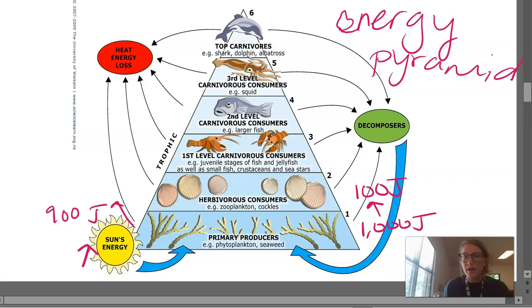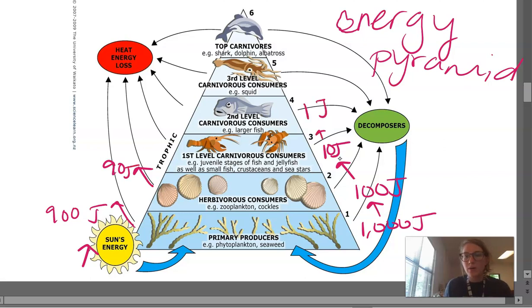Moving on, our carnivorous consumers up here are going to eat what's below them. There's only 100 joules left, so whenever they eat, they're only going to get 10% of that, which is 10 joules, and what left at that level was 90 joules. You can just keep going on and on.